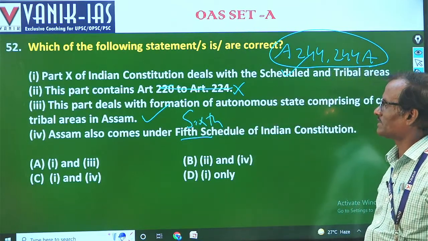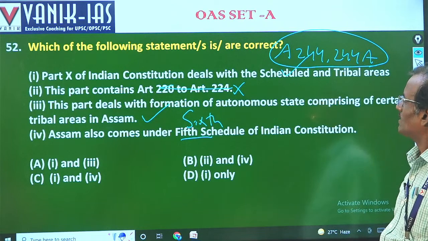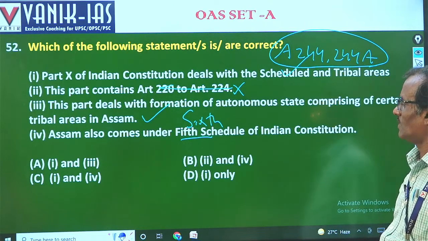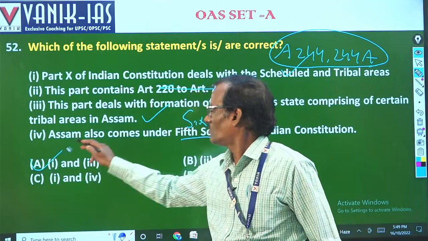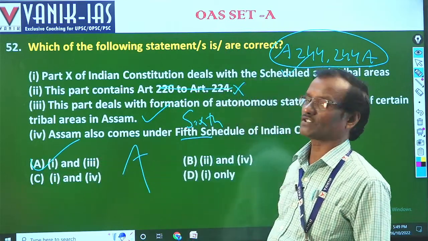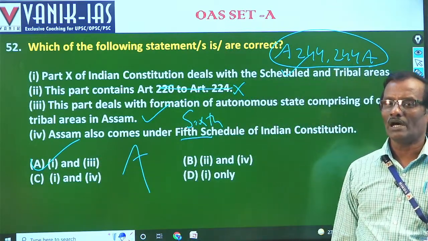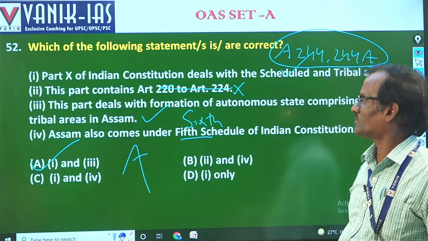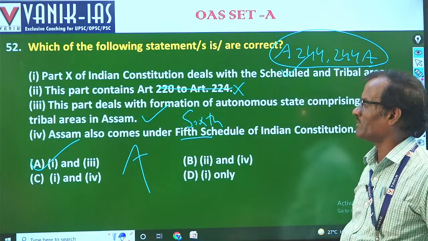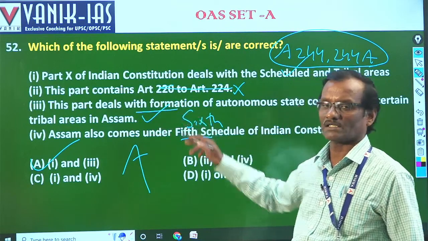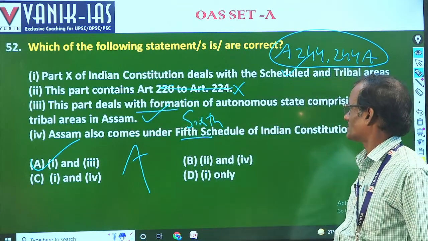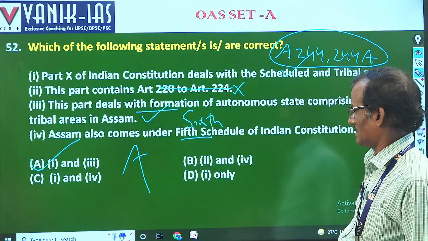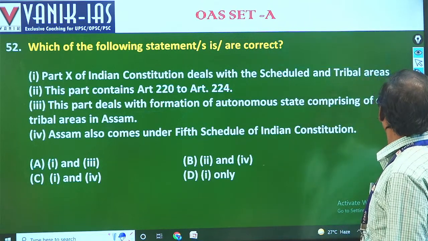So according to that, the answer will be 1 and 3. So this answer is also A. 52, answer A. Is that clear? And remember this point, this is a very good point. A special autonomous state within the state of Assam. That is 244. Next.